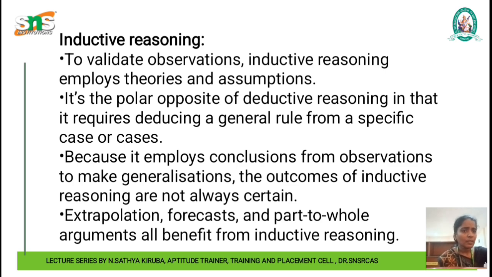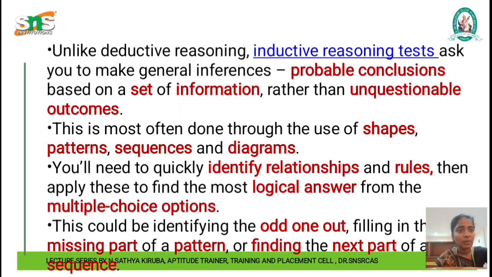That is, weather forecasts we have all listened to. Sometimes the government will declare a holiday based on the forecast they have received. Sometimes that might not be true, and it won't rain at all. So inductive reasoning might not be certain all the time. We have the previous information, we have this data, and from that we are telling, and it does not have to be true always. So now, unlike deductive reasoning, inductive reasoning gives you a probable conclusion based on a set of information rather than unquestionable outcomes. So that is the difference between deductive and inductive reasoning.